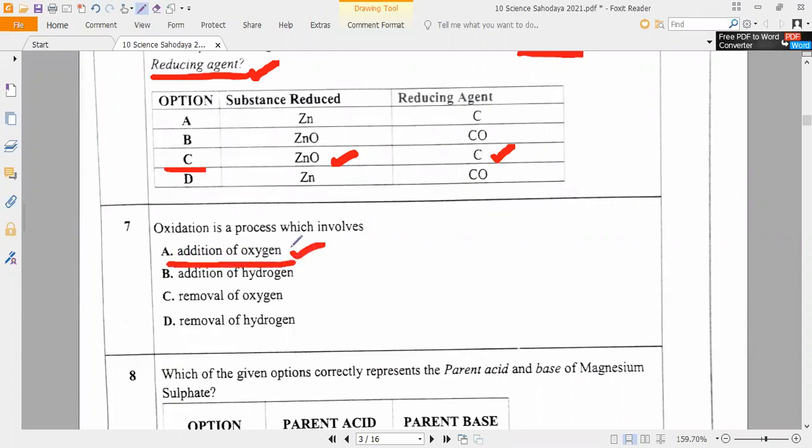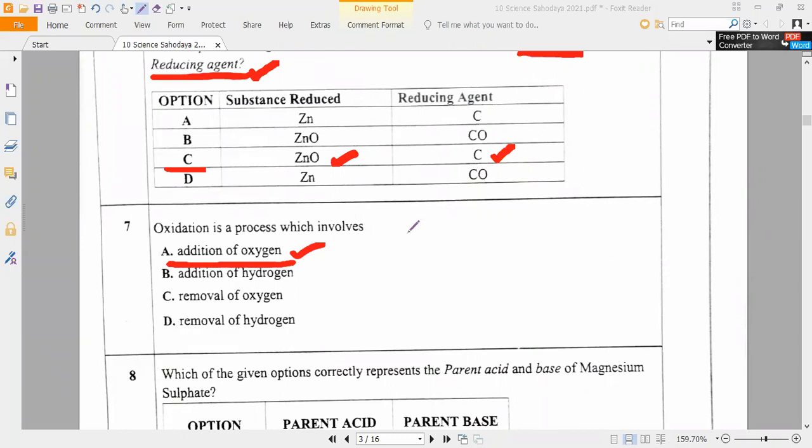It is the first definition itself. Yes or no? I have taught you 4 definitions. It is one of the definitions. Sir, removal of hydrogen can also come now. Yes, but oxidation is a process which involves addition of oxygen. If addition of oxygen is there, you have to write addition of oxygen. Okay? Understand? Okay, sir.